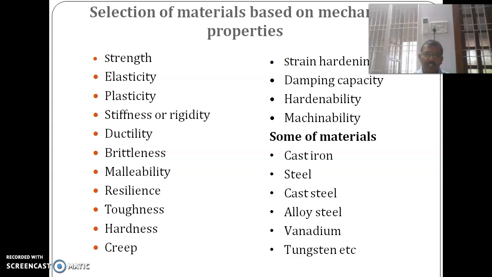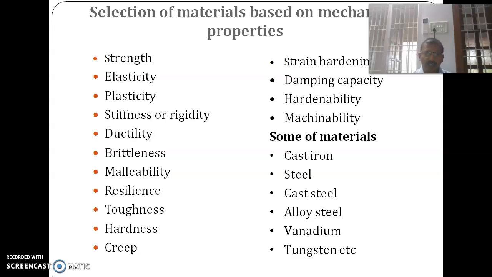There are three types of steel: low carbon steel, medium carbon steel, and high carbon steel. If the carbon percentage in the steel is less than 0.15 percent, it is called low carbon steel. If the carbon percentage is between 0.15 and 0.6, it is called medium carbon steel. If the carbon percentage is between 0.6 and 0.8, it is called high carbon steel. If the carbon percentage is 0.8 to 2 percent, it is called cast iron. Then cast steel.